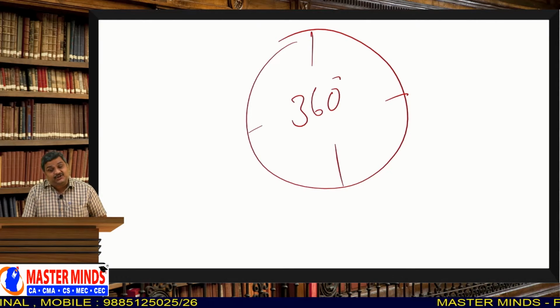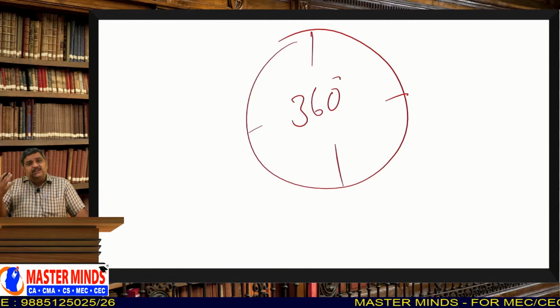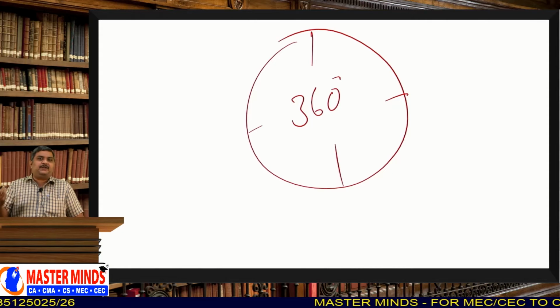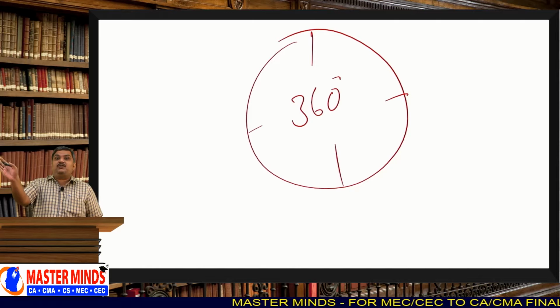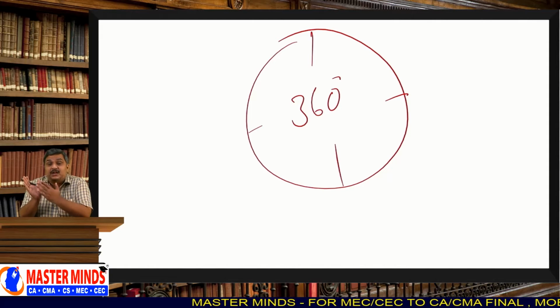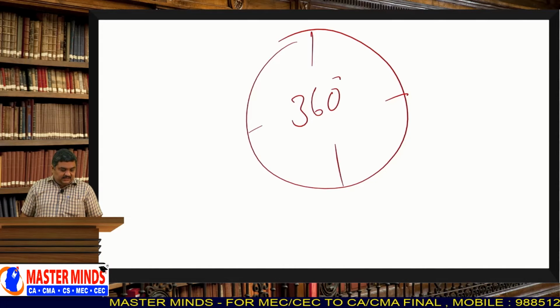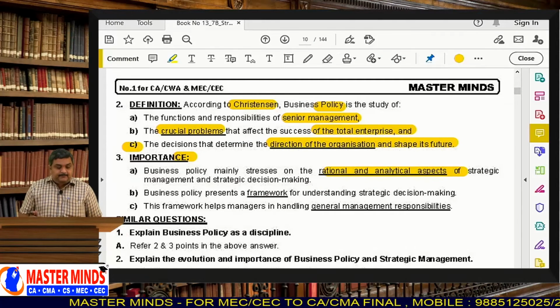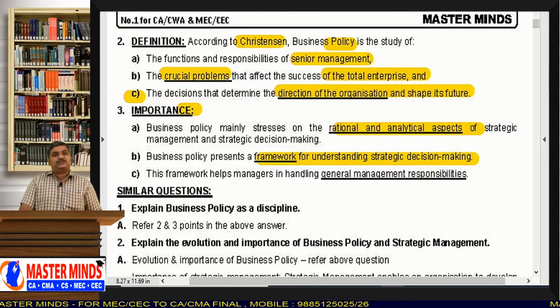That is called the rational. And analytical means you have to analyze everything, every small thing, and you have to decide the direction of your business, in what direction your business should move in the future. That is what business policy is. And business policy presents a framework for understanding strategic decision making.